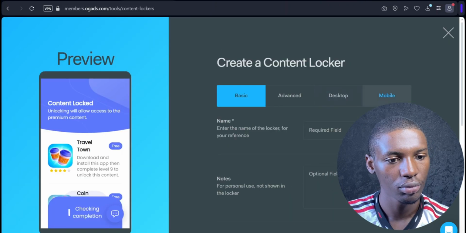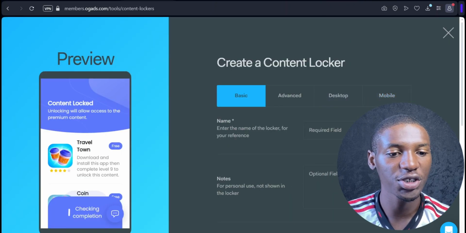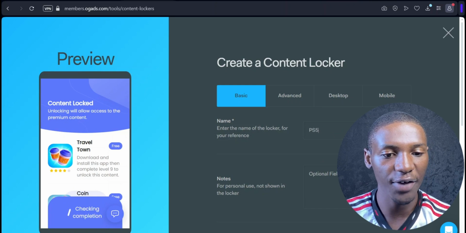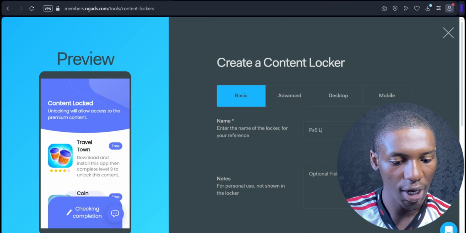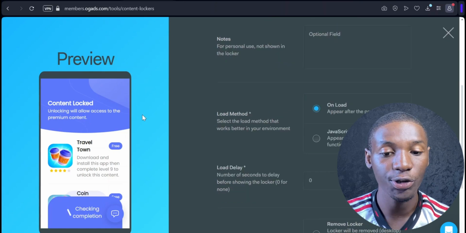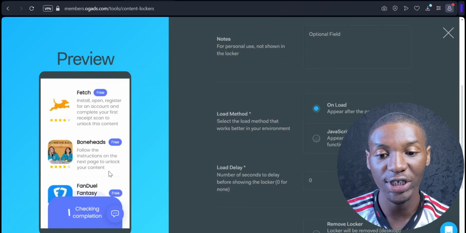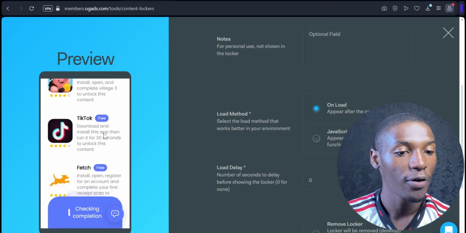We're going to click on that, and it's going to bring us up to this page. So this is where we're going to actually give our locker a name. In this case, we're just going to name this PS5 locker. You can also see by the left hand section right here a preview of how your locker is going to look like. So these are the offers that are going to pop up on our locker.